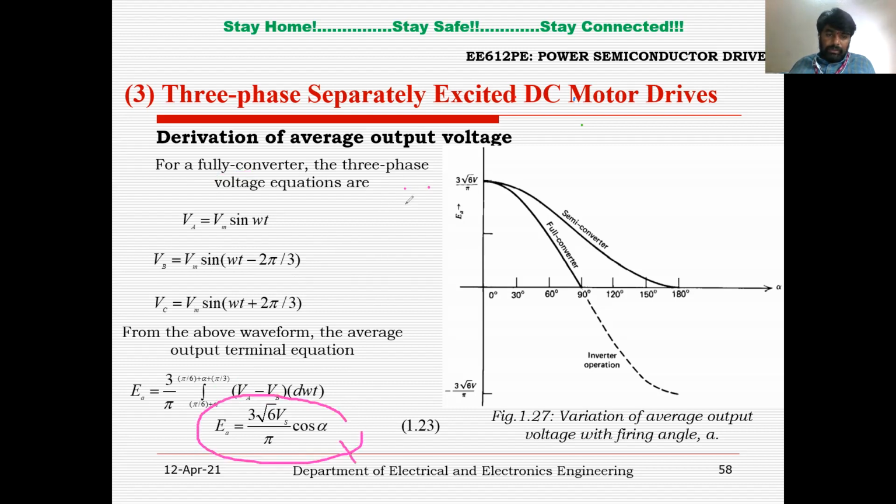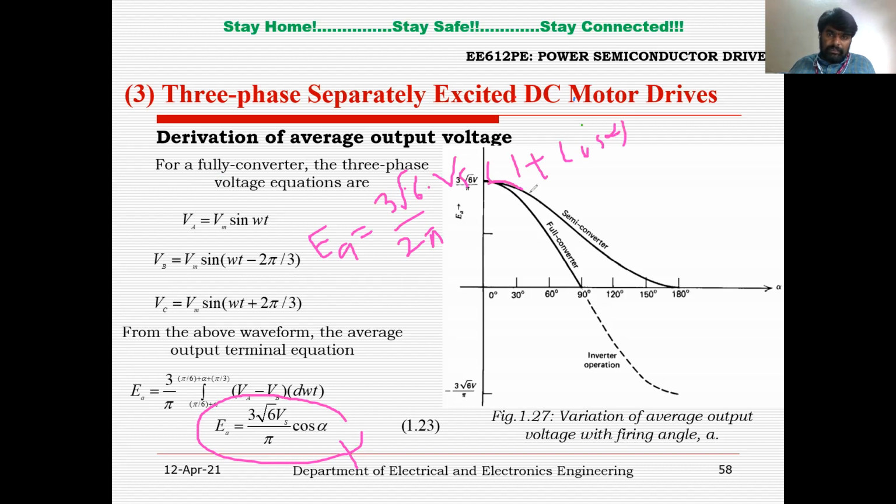Right? Now, just now in the last slide we have derived the expression for semi-controlled converter, which is 3 root 6 by 2 pi Vs into (1 plus cos alpha), right?